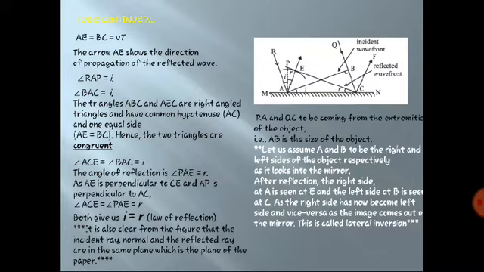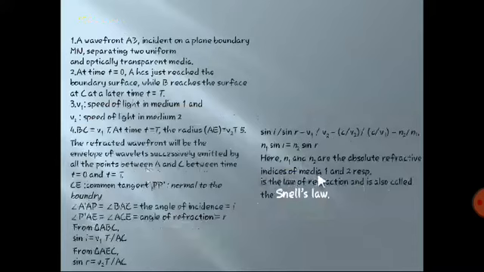And what will the size of the object be when reflected? That will be the same as the actual size of the object. The object gets reflected, but the size will be the same as before, the actual size. So we are going to consider AB as the size of the object, that will be the same. So this is all about reflection, and now we are going to move towards refraction, which is going to